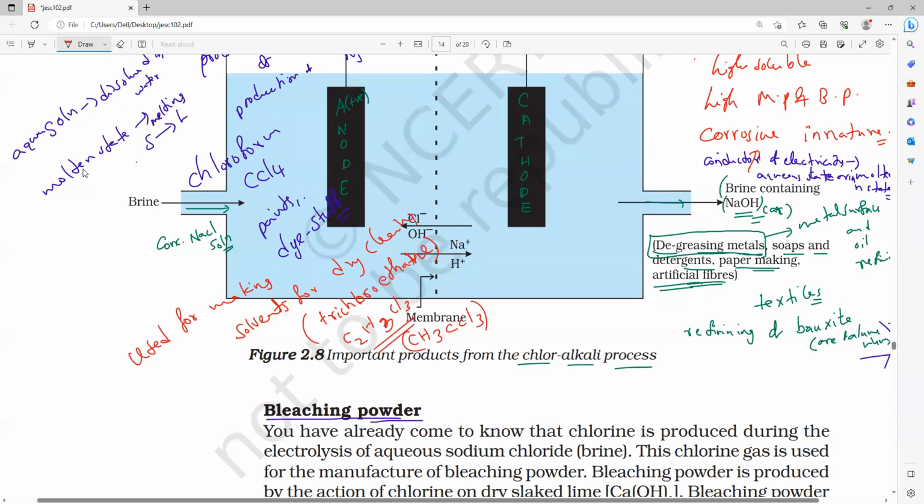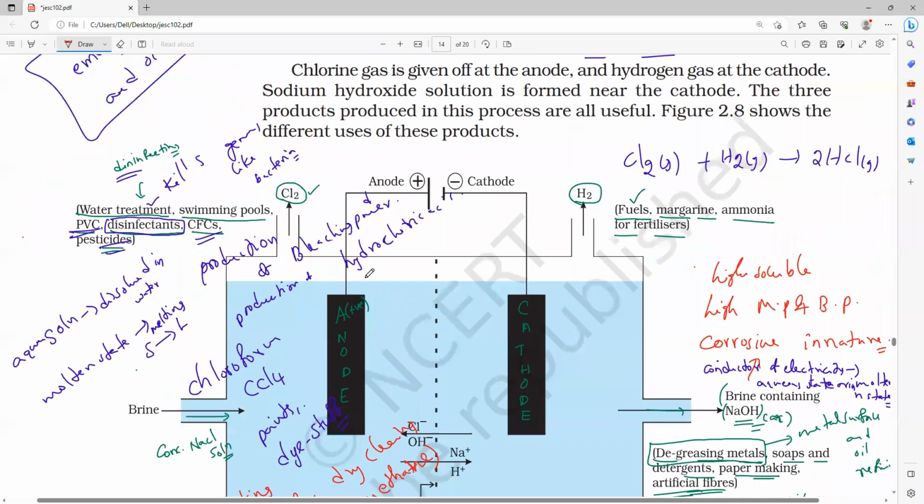So these are the many uses of chlorine gas. Next, hydrogen gas. Hydrogen we can mainly use as fuel. Next one, margarine. If you go to Janapriya, you might see solid ghee. Vegetable ghee, solid ghee, vanaspati ghee, we used to call it. This is actually a saturated fat, very, very dangerous for our body.